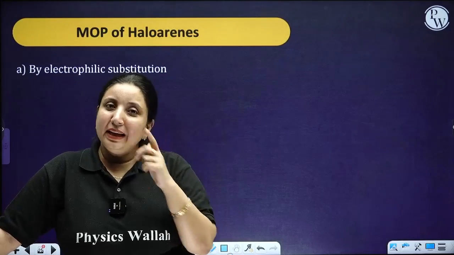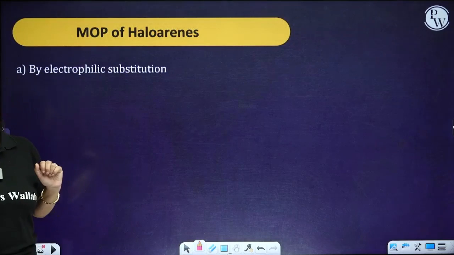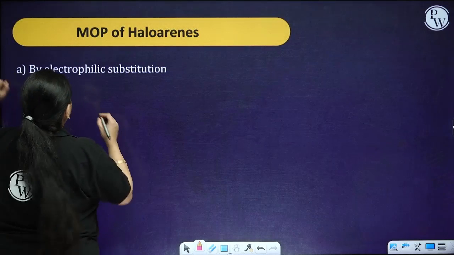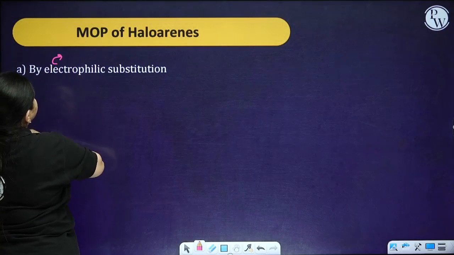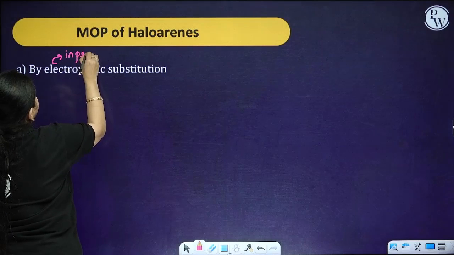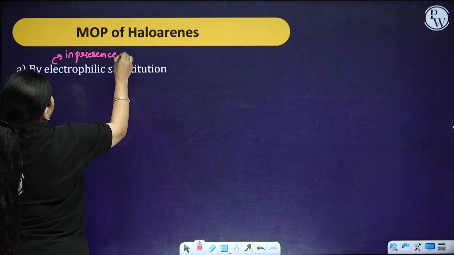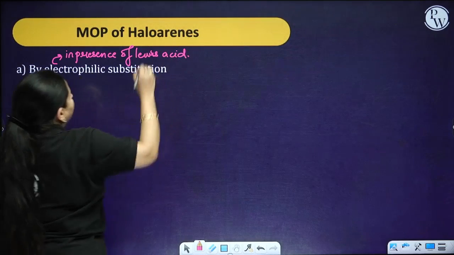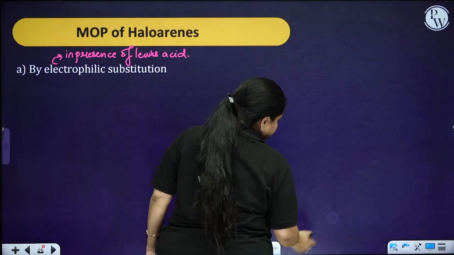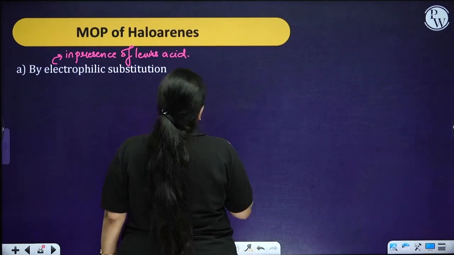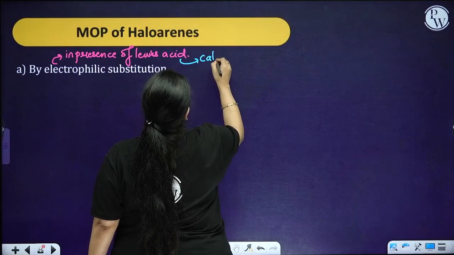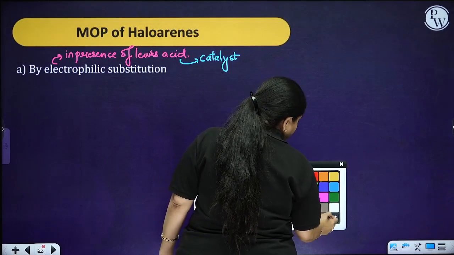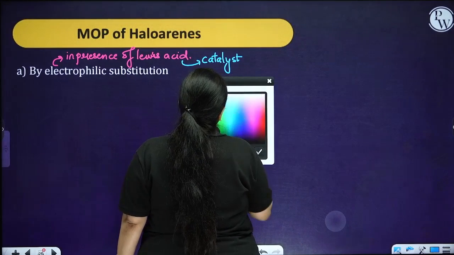Now let's talk about the haloarenes. So the very first reaction when we are talking about haloarenes is the electrophilic substitution reaction. The important key point over here for the electrophilic substitution reaction is what? That it takes place in presence of Lewis acid. Okay. Now basically when you are taking a Lewis acid over here, this Lewis acid works as a catalyst. Fine.